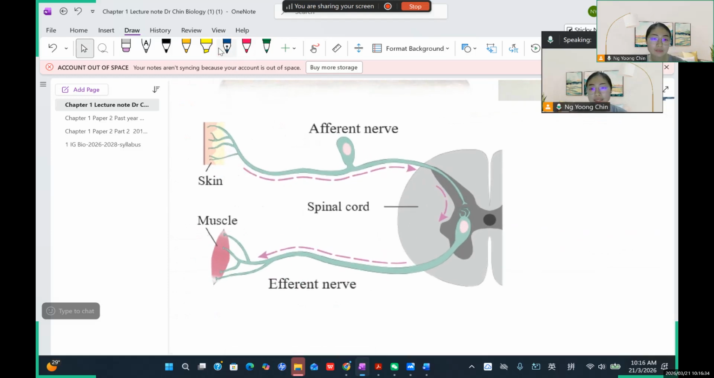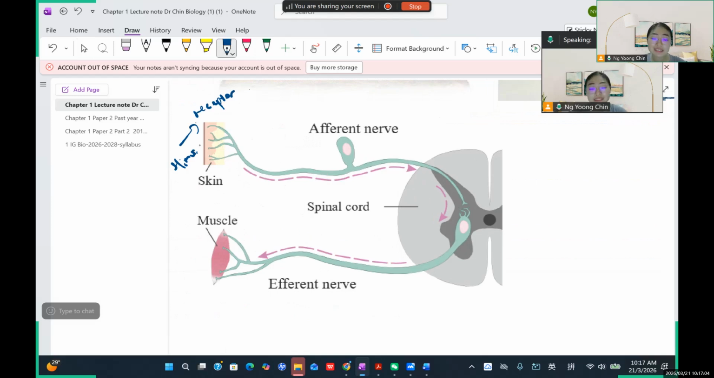Okay, so you can see, our skin consists of a lot of receptors. Receptor is something like a 接收器. So that's why they are lying under your skin, right? And then they can detect any change in the environment. So whenever there's a stimulus, the stimulus will be transmitted to the receptor. So the function of the receptor is to detect the stimulus.